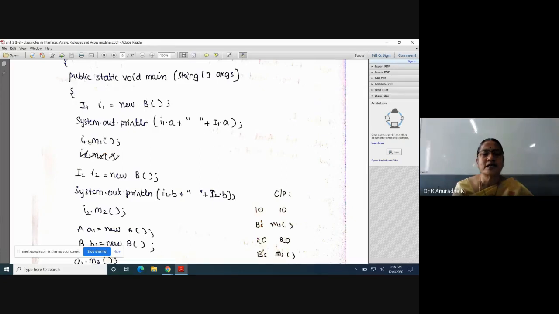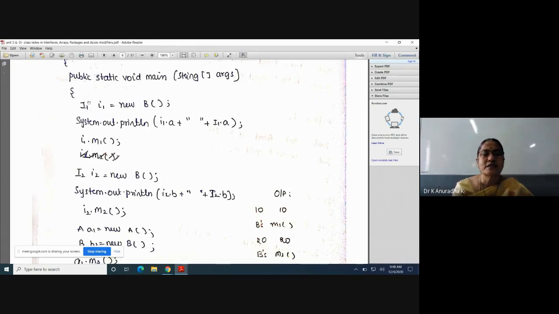If you write I1.M1, you will get the output as B's M1 method, because the M1 method is implemented inside class B. That's upcasting with respect to interface and class: the implementing class object is assigned to the interface reference variable. With this reference variable, you can access all the members of the interface except overridden methods.